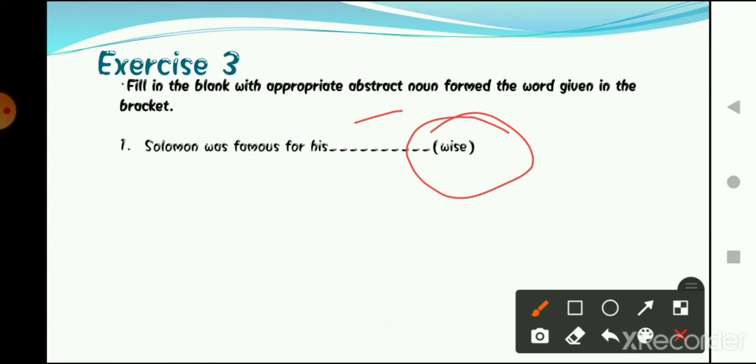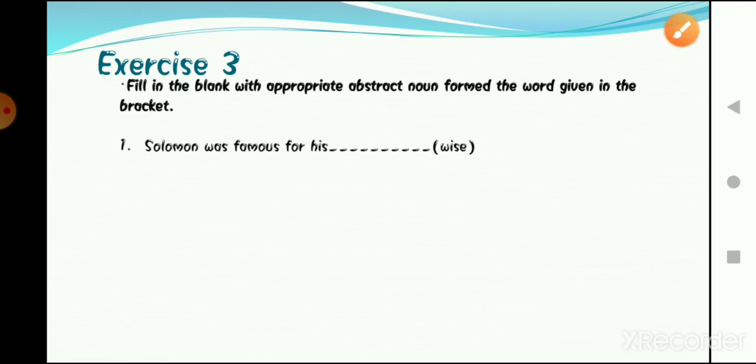So the first sentence is, Solomon was famous for his dash. So here the word is wise. So what we have to do is use a different type of suffix behind the word. So here, to wise, we will use the suffix dom: wisdom. So the word that will come here is wisdom.